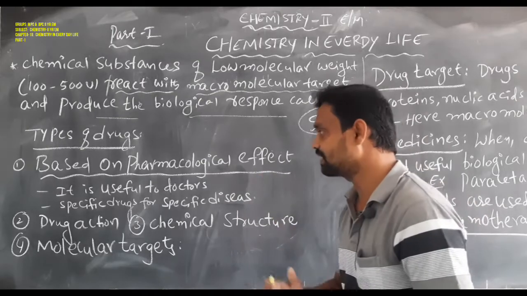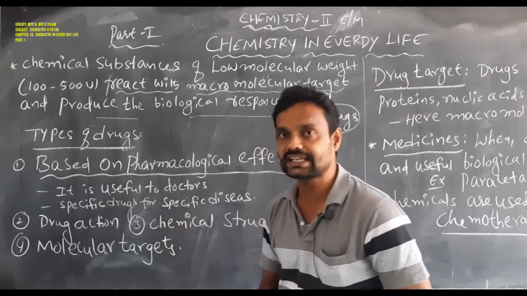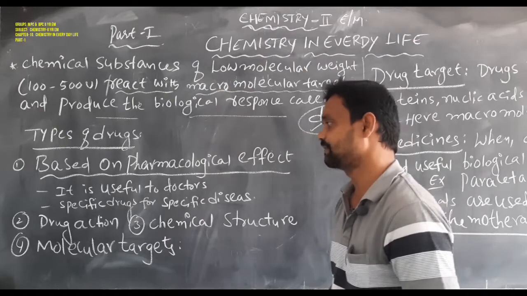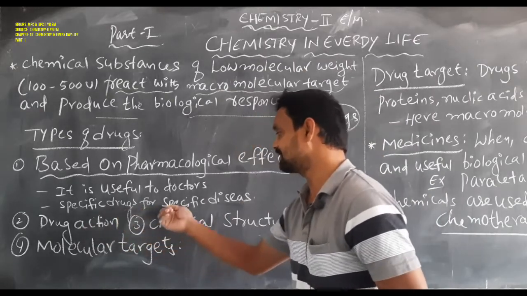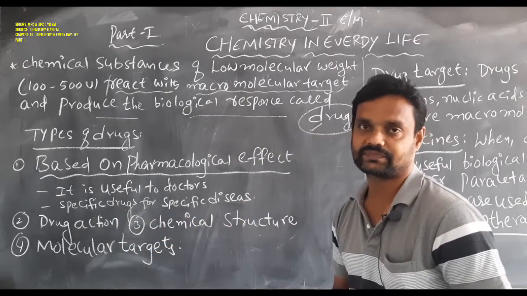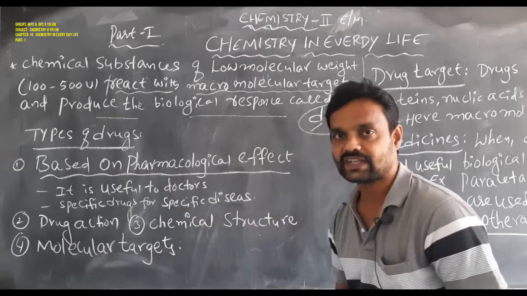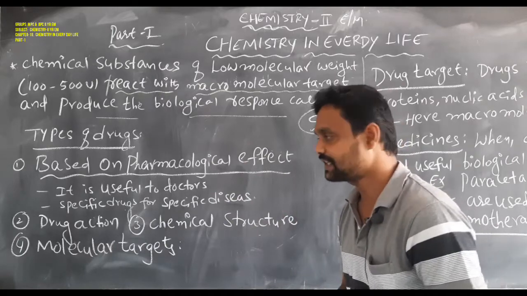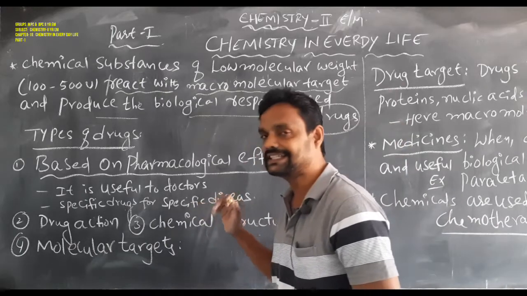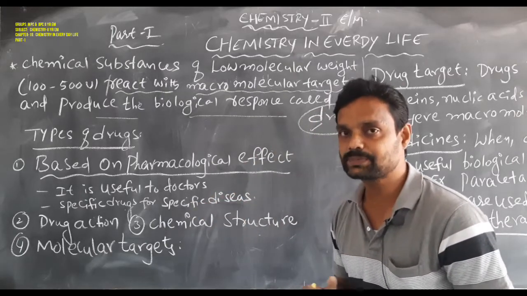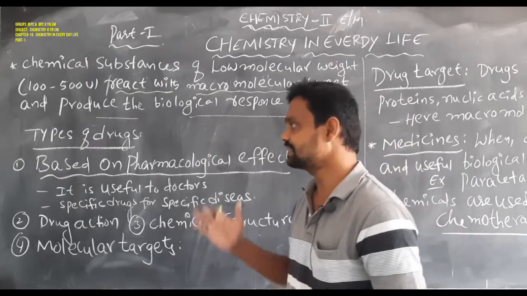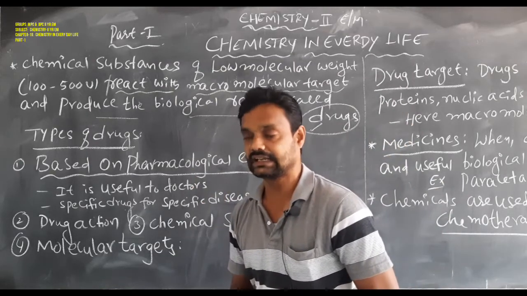These drugs are used only by doctors in hospitals, specific drugs for specific diseases. That is one type of drug.